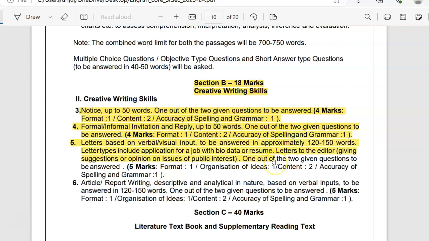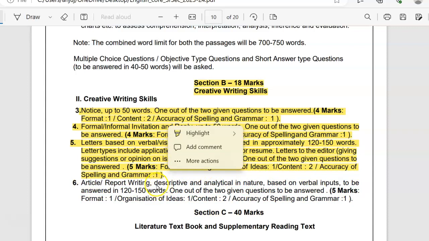Letters based on verbal and visual input are to be answered in approximately 120 to 150 words. Letter types include application for a job with bio data or resume, and letters to the editor giving suggestions or opinions on issues of public interest. 1 out of the 2 questions needs to be answered. Again, it would be for 5 marks. 1 would be for the format, 1 for organization of ideas, for the content 2 marks, and for accuracy of spelling and grammar, again 1 mark.